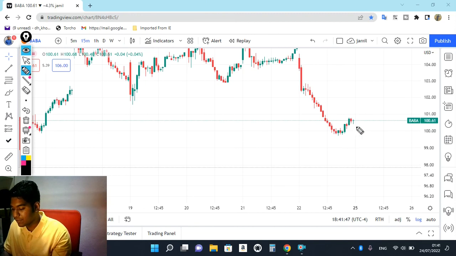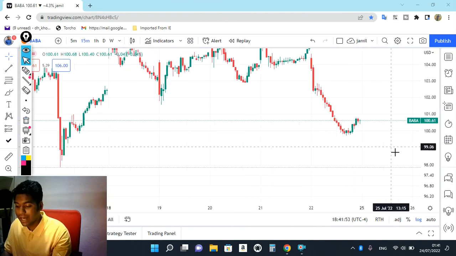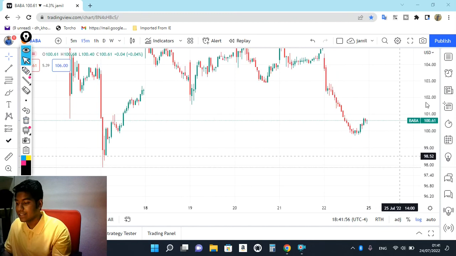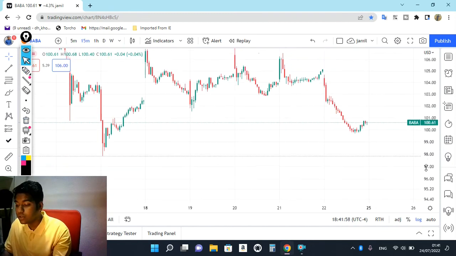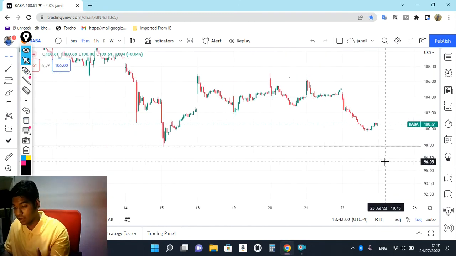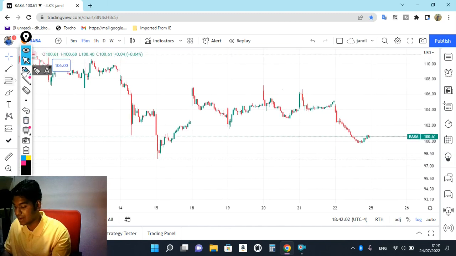So after a flat opening, we are going to short. If there is a gap up, we are also going to short here. Remember one point, all of this analysis we have done is for the selling. If the market comes up with good news and opens very positive, which is 104, 105,